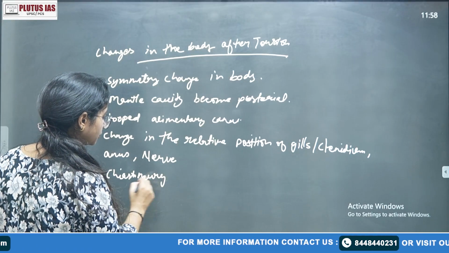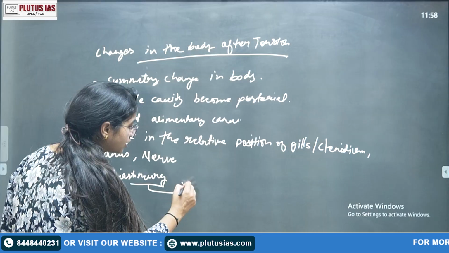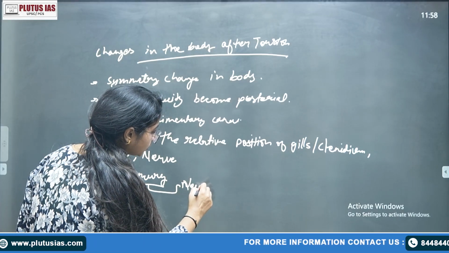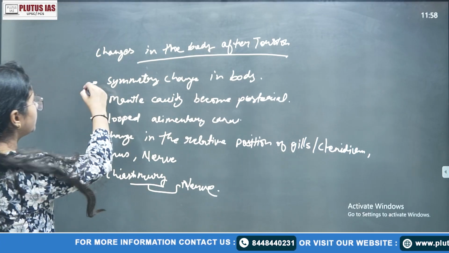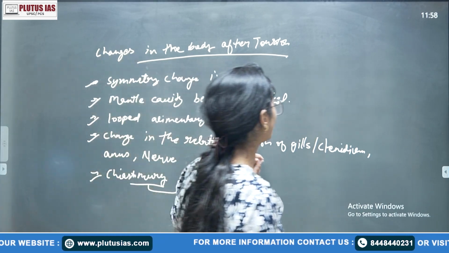What is that chiastoneury? Does anyone want to talk about chiastoneury? It is simply related to the nerve. Just Google it and answer me in your comment section, right? So there are so many changes, right? So you can simply write changes in the body after torsion.